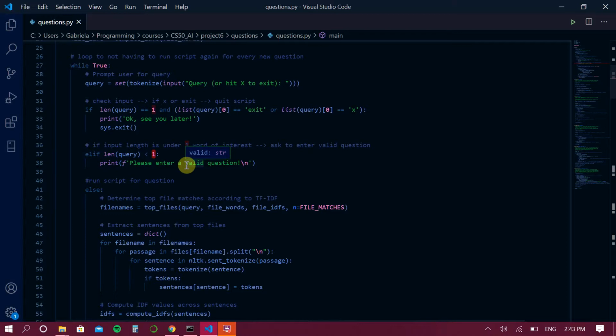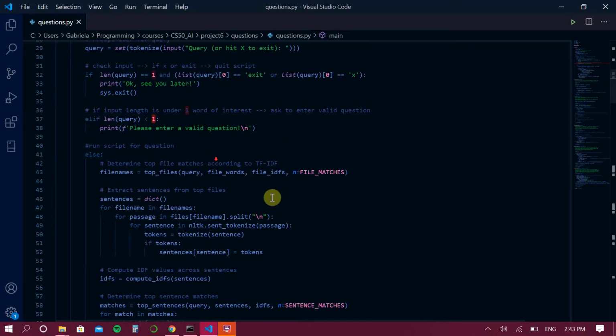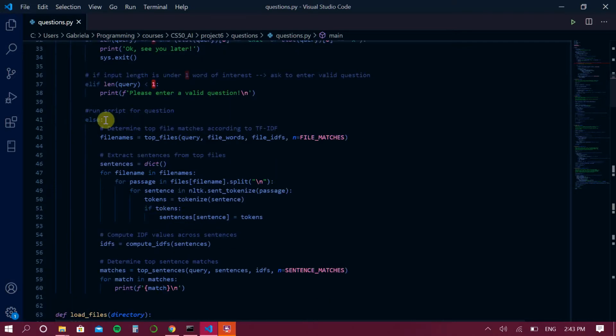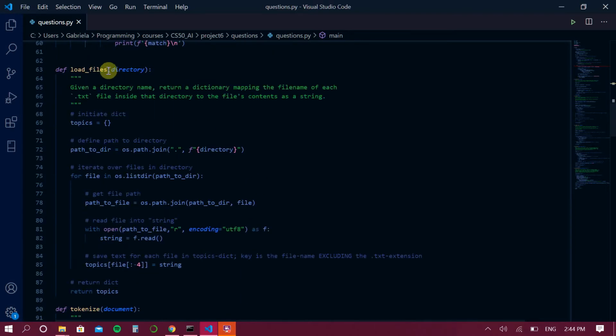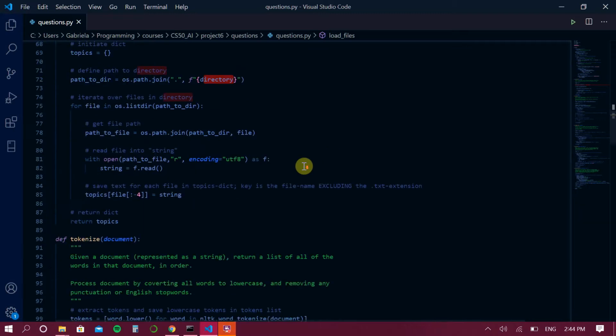For example, if I type something like, before, what is this? And there are no keywords, then it's going to ask me to enter a different question. And finally, if it's a valid input, then it runs this script right here. So this is a load files function where I give it a directory and it loads all the content of the files in the directory into a string.